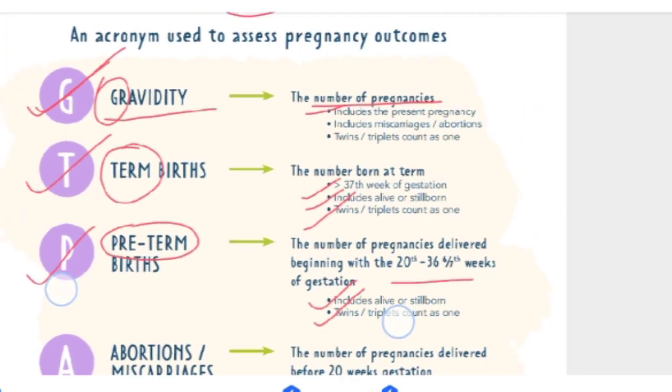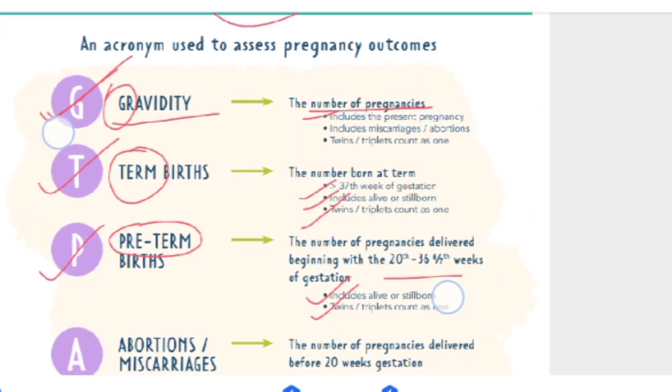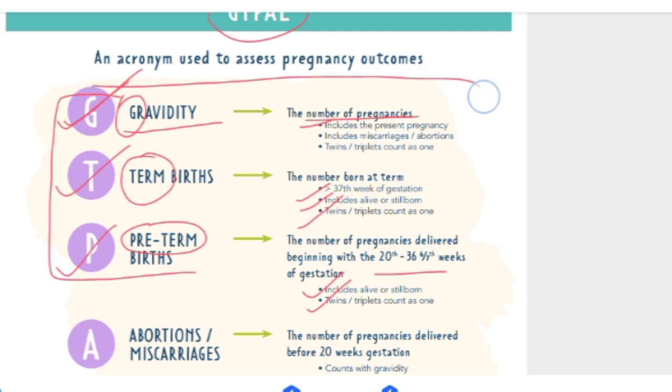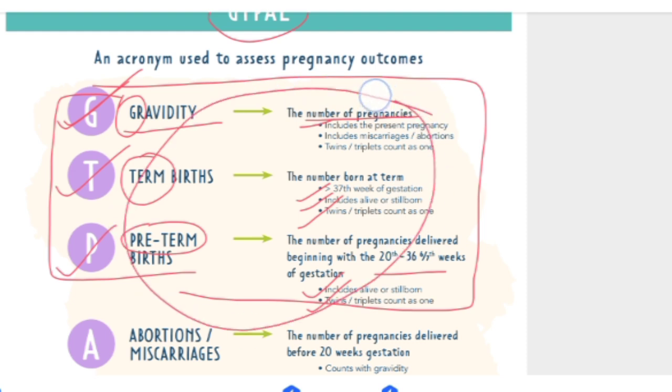Remember, in gravida, term babies and preterm babies, twins and triplets are counted as one, and in all these we include alive and stillborn.